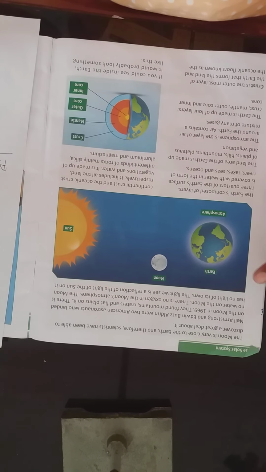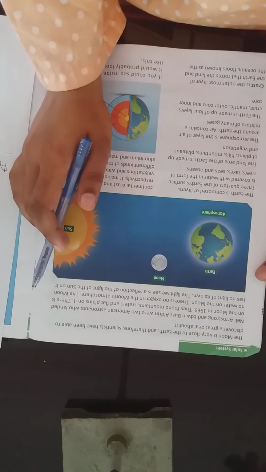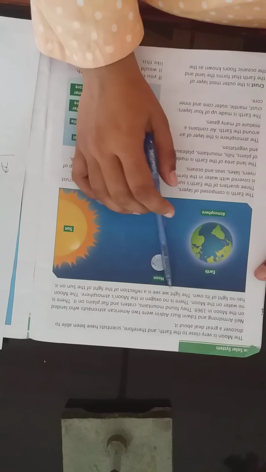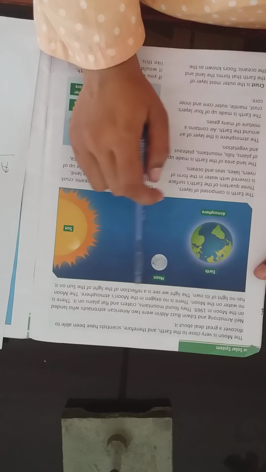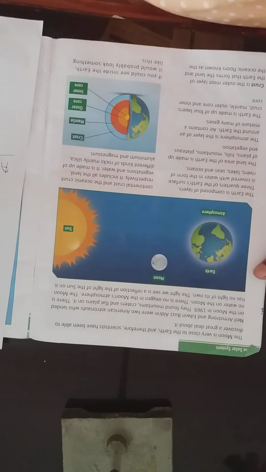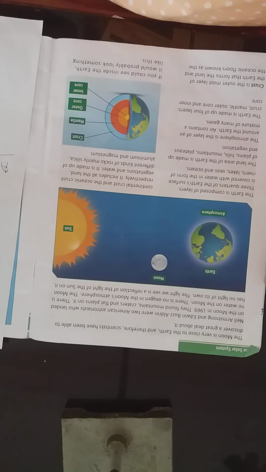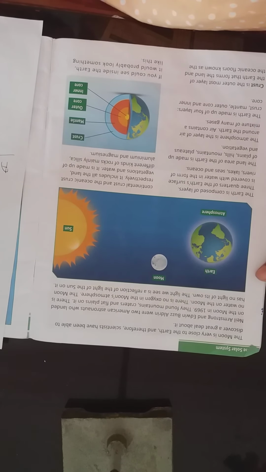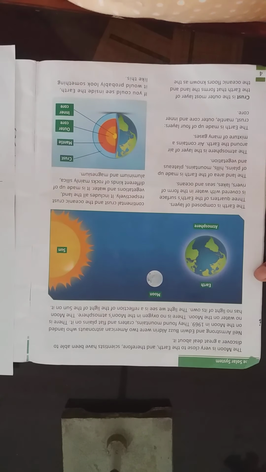So students, why is the moon shining at night? The moon has no light of its own, but when the light of the sun strikes the moon, it reflects back its light. यानी कि जब भी सन की जो लाइट है वो मून पर पड़ती है तो मून उस लाइट को रिफ्लेक्ट करता है, जिसकी वजह से मून शाइनिंग लुक्स. The moon has no light of its own, but it reflects the light of the sun.